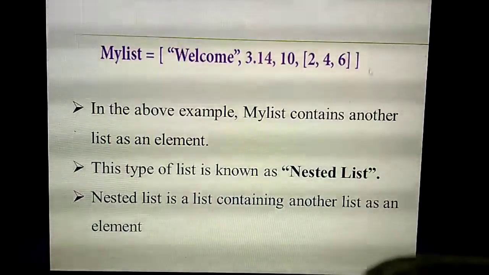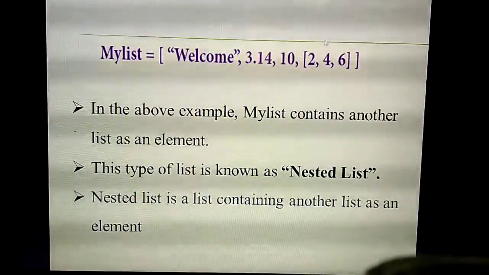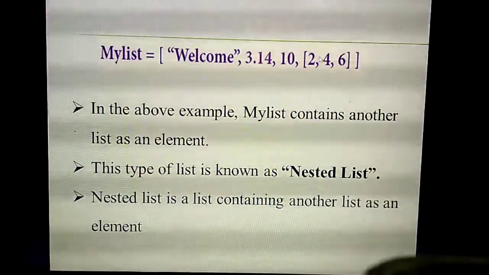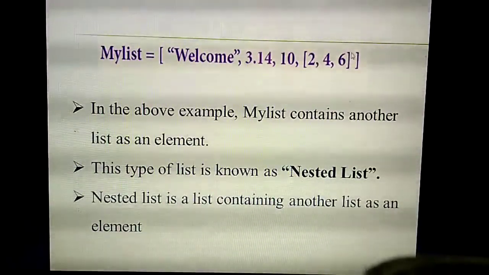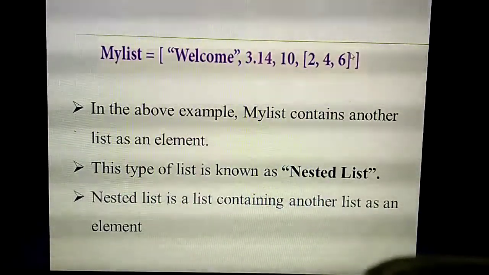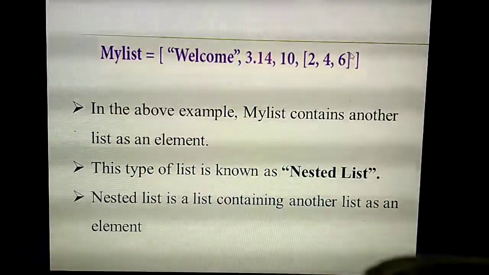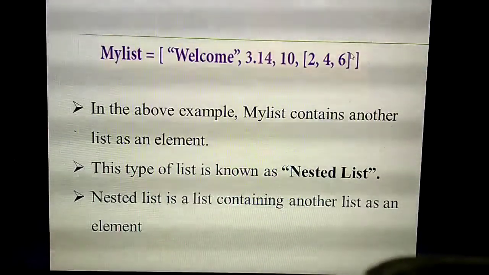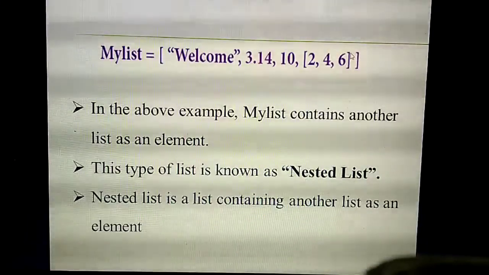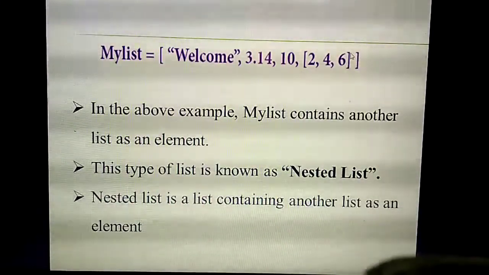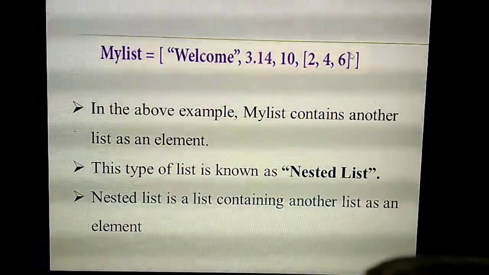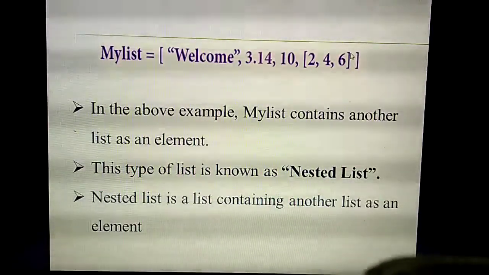But inside the list, you are going to store another list. That list contains 3 elements, 2, 4, 6. So this kind of list we are calling which one? Nested list. Understand what I mean by nested list? The list enclosed within another list, or a list containing another list, we are calling a nested list.